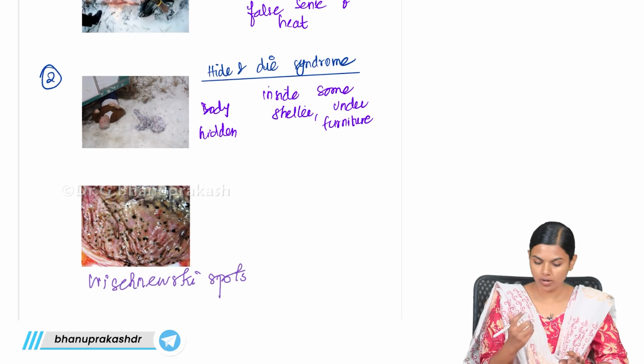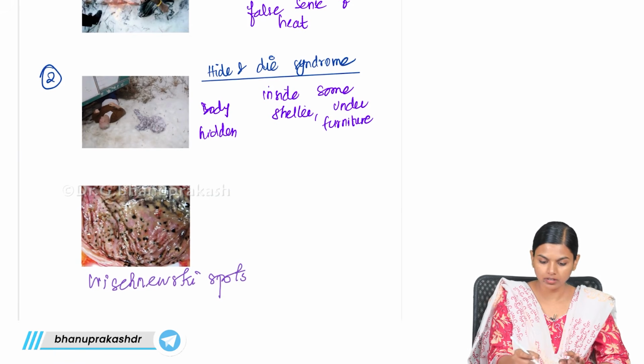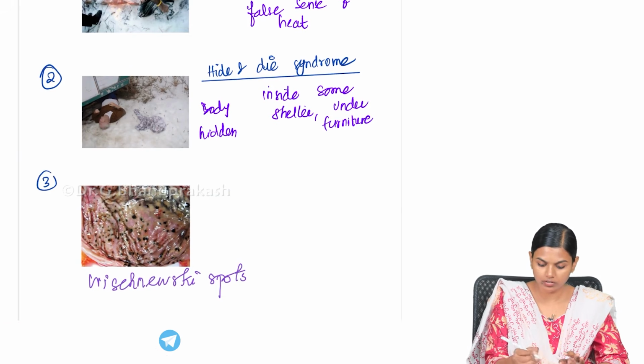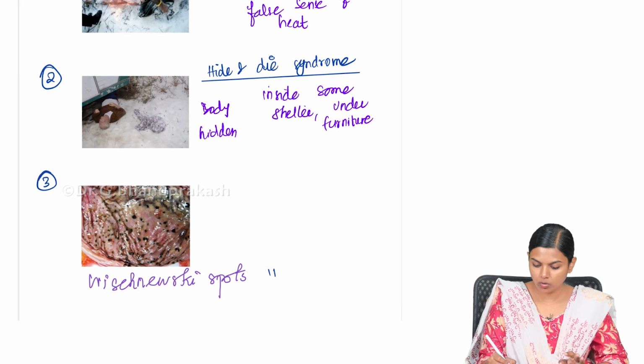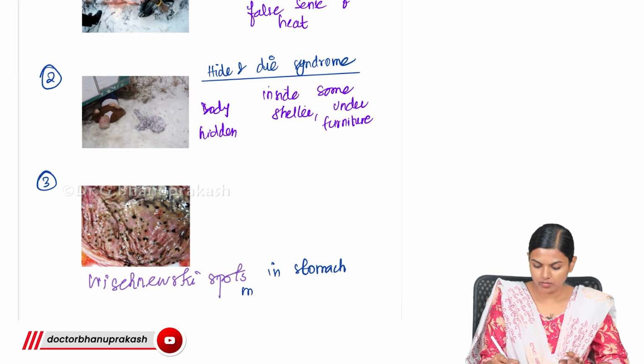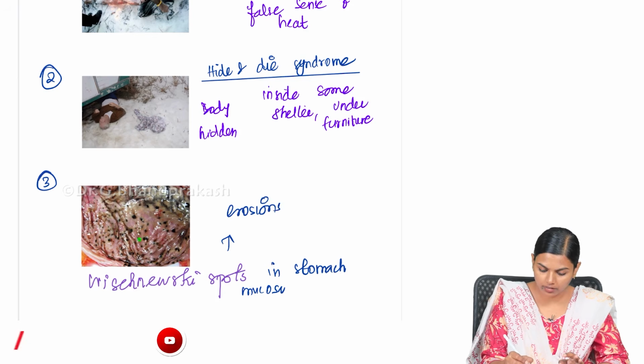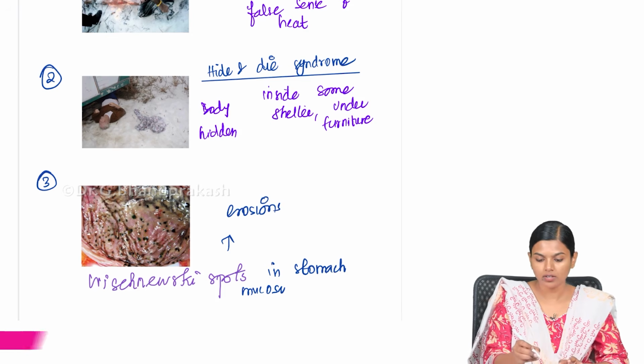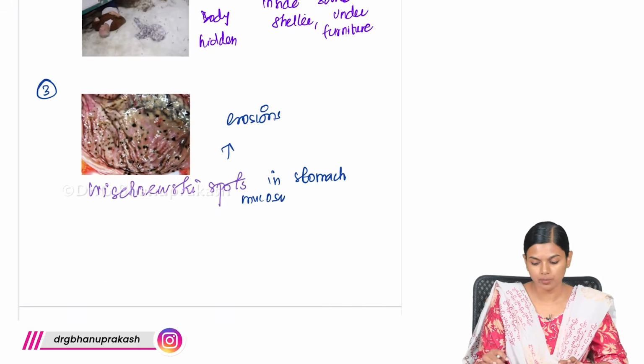Apart from that, there is one more thing that is common with hypothermia death. You will see Wischnewski spots in the stomach mucosa. Basically, these are nothing but erosions. See these dark spots that you are seeing in the stomach mucosa. This is Wischnewski spot. This is also seen in hypothermia death.